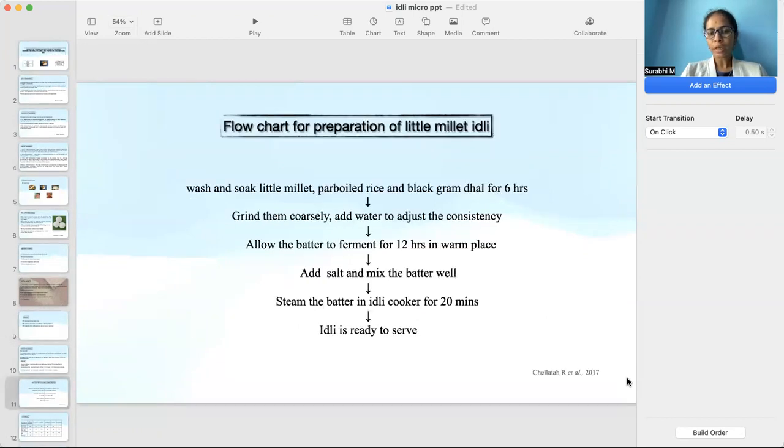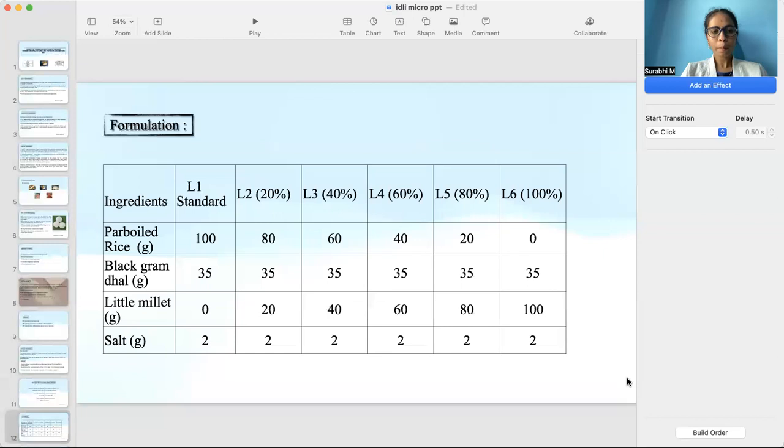To prepare the little millet idli, wash and soak little millet, parboiled rice, and black gram dal for 6 hours. Grind them coarsely, add water to adjust the consistency. Allow the batter to ferment for 12 hours in a warm place. Add salt and mix the batter well. Steam the batter in an idli cooker for 20 minutes. Idli is ready to serve.